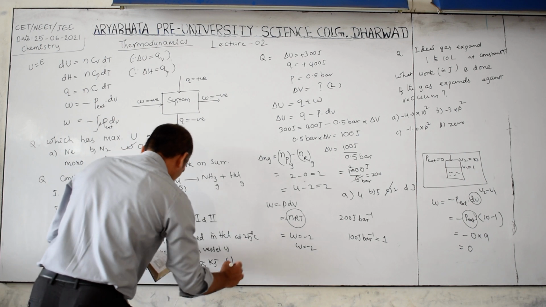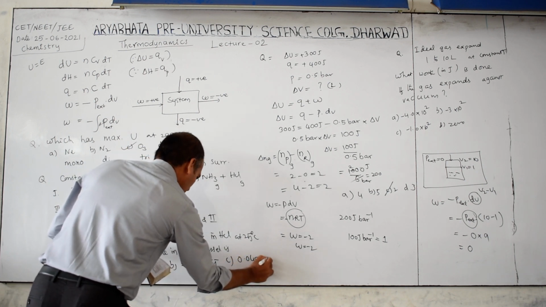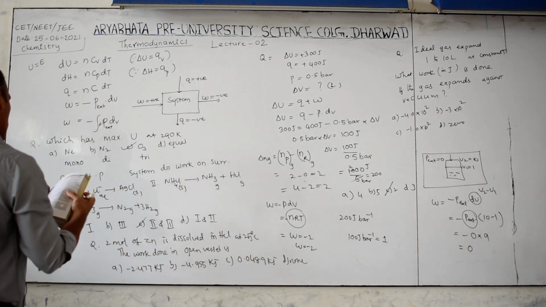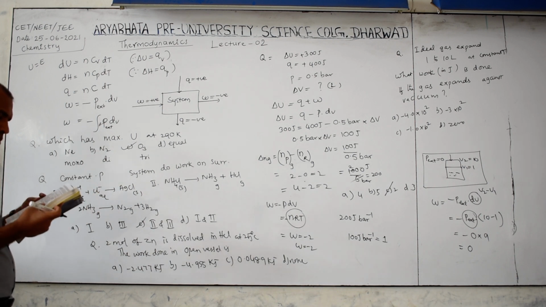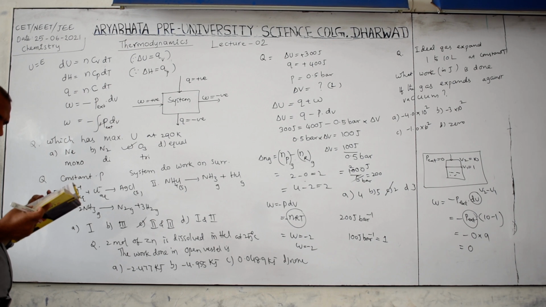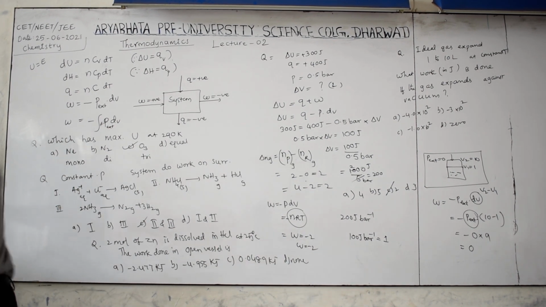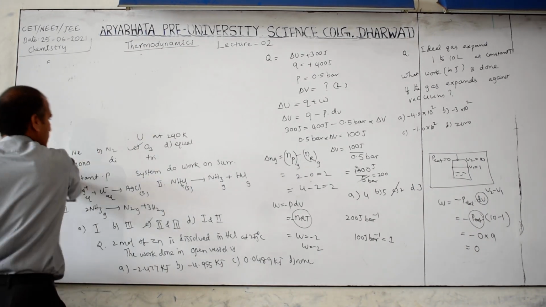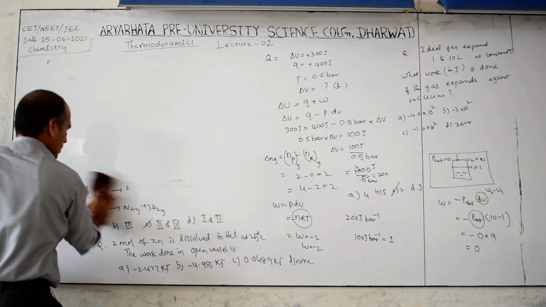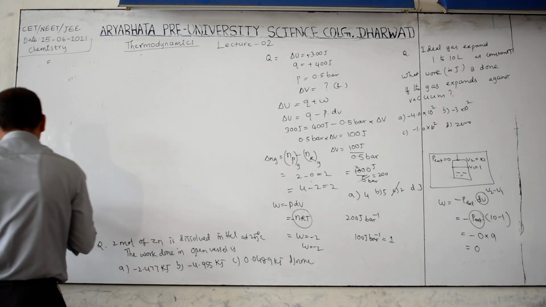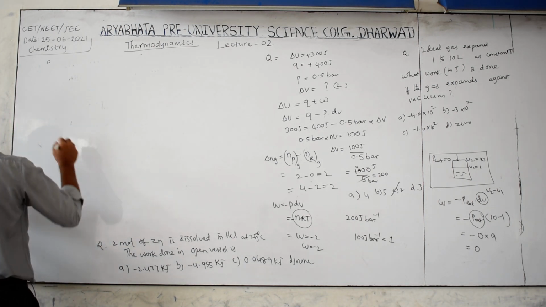C option is 0.0489 kilojoule, D none. Then first what you have to do, read the question. 2 mole of zinc dissolved in HCl at 25 degrees Celsius. The work done in an open vessel is, then what is the work done formula? See the question, 2 mole of zinc dissolved in HCl.